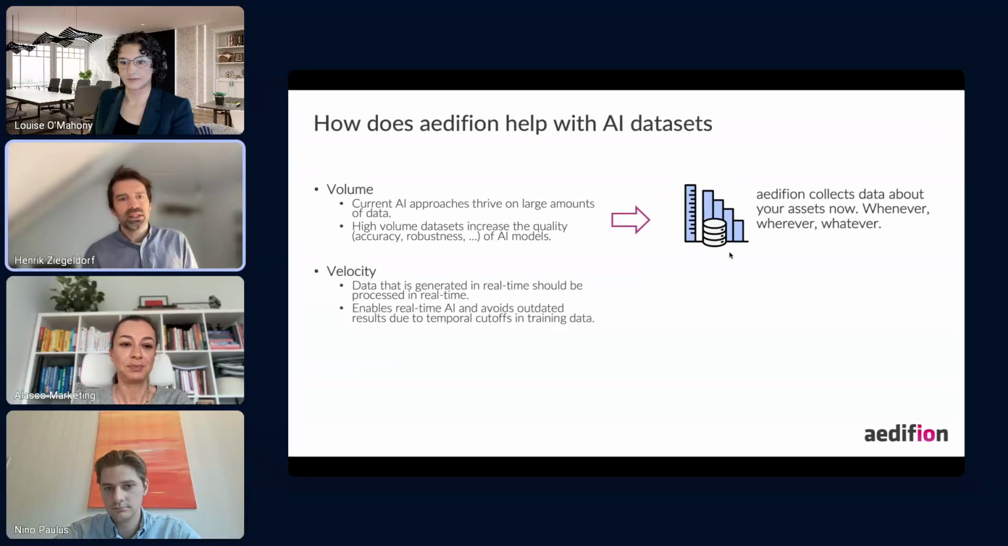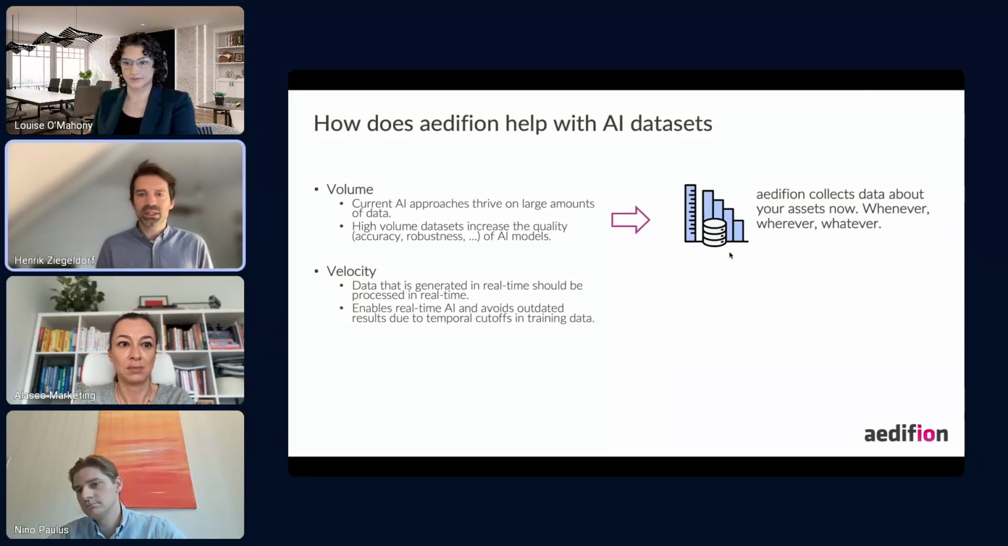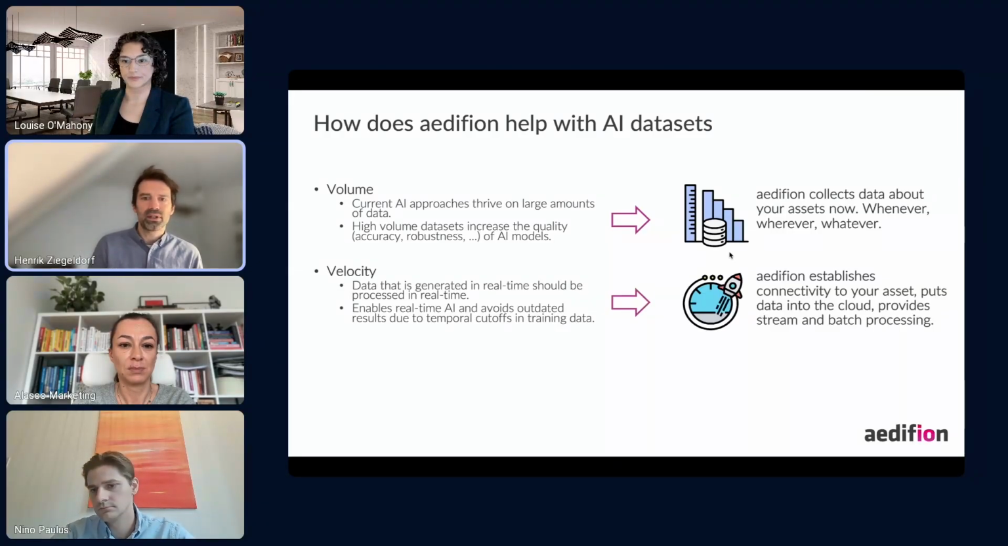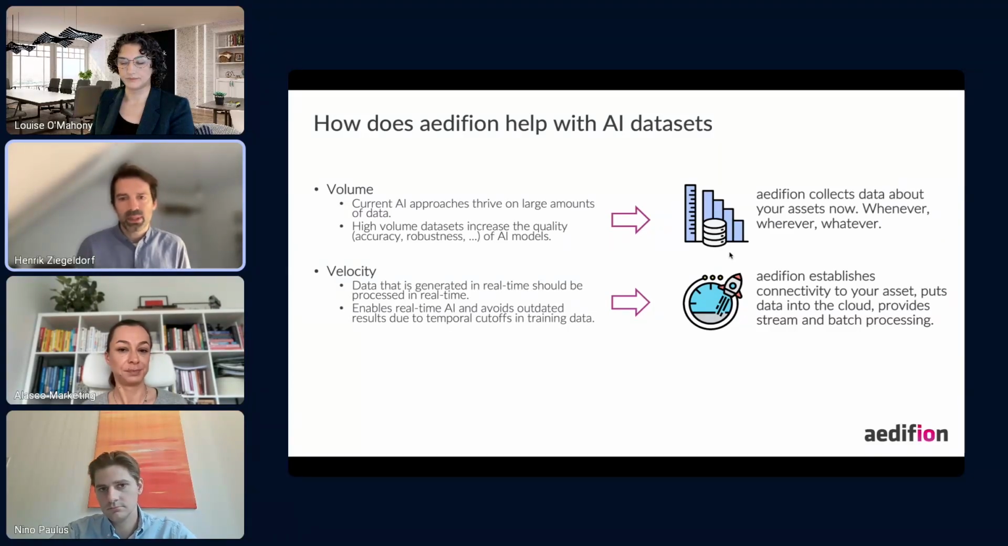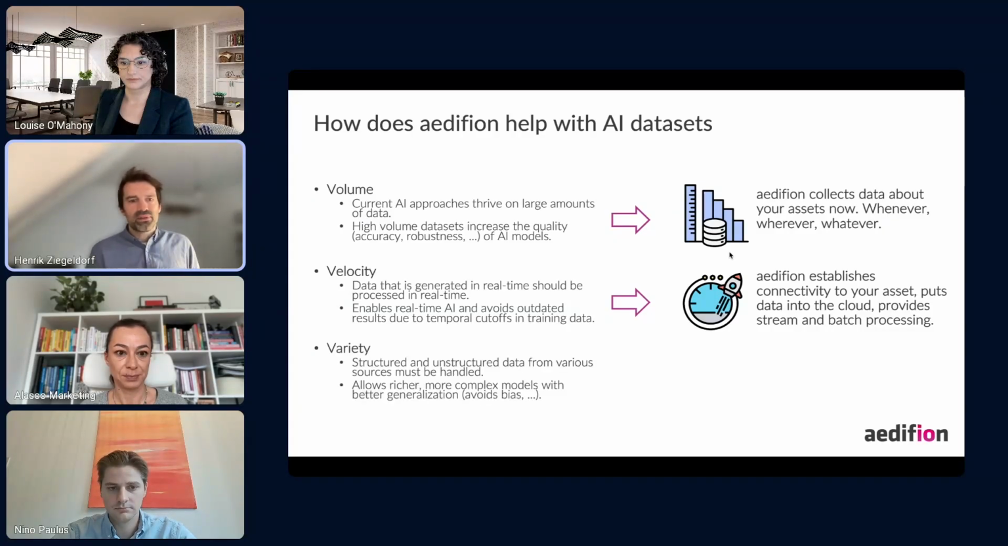Then it's about the velocity. Data today is mostly generated in real time and should also be processed in real time. And when you talk about building operation, this is also true. You cannot start optimizing it today and deliver a result in 1 month that is then already old. So it needs to be processed as it is generated. And Edifion allows that by establishing live connectivity to your asset and to the building automation in your asset. We put the data in the cloud where it's always accessible to you, and we provide stream and batch processing capabilities for that data. And then finally, it's about the variety of the data.